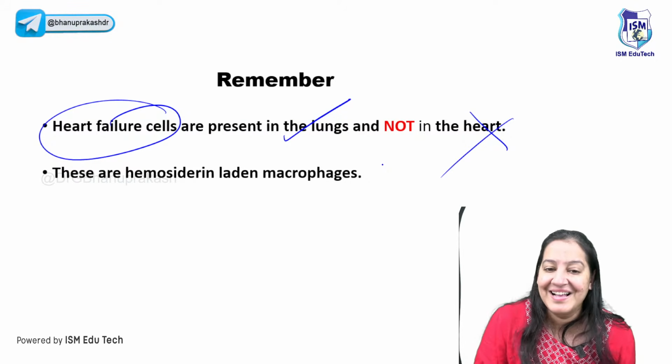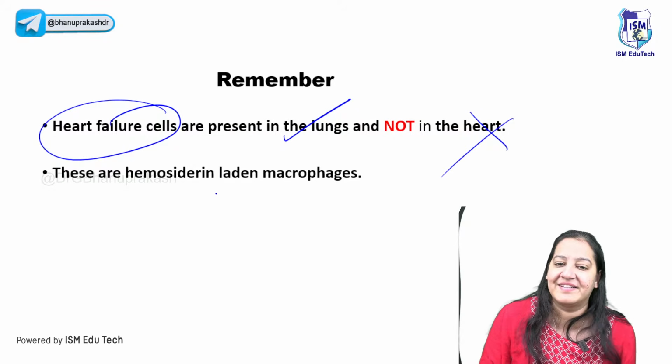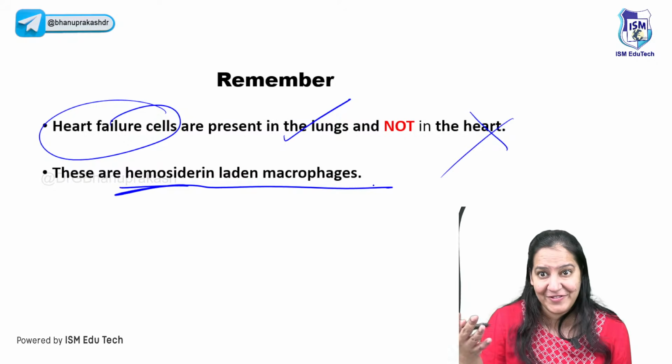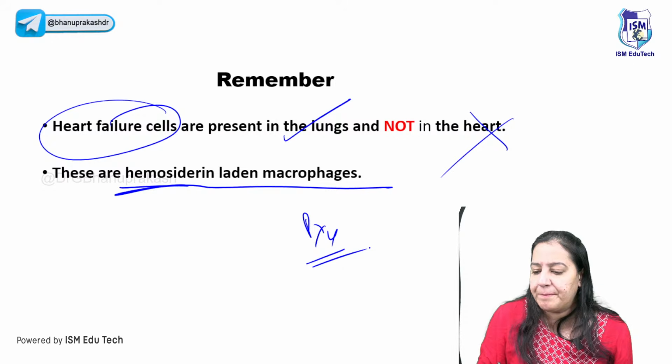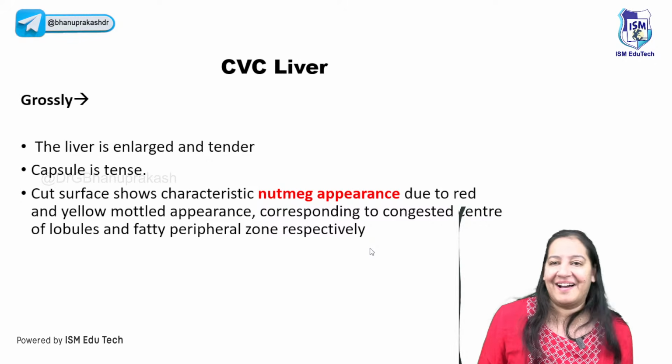No, they are present in lung, in case of left heart failure. These are hemosiderin-containing macrophages, hemosiderin-laden macrophages. Very important PYQ, repeated multiple times in your exam. You can't afford missing it. So that is CVC lung.